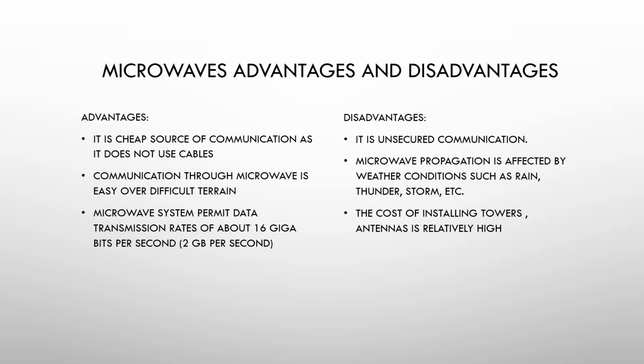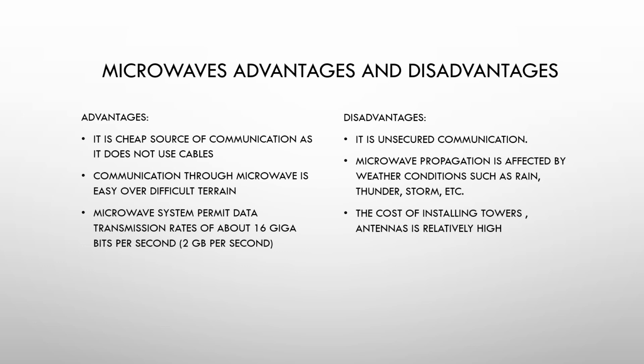Just like radio waves, it can cover any distance and it can penetrate buildings or mountains or any solid object material. Microwave systems permit a data transmission rate of about 16 gigabits per second, that is 2 GB per second. So the speed is high, so the rate of transmission of the signal in microwave is high.